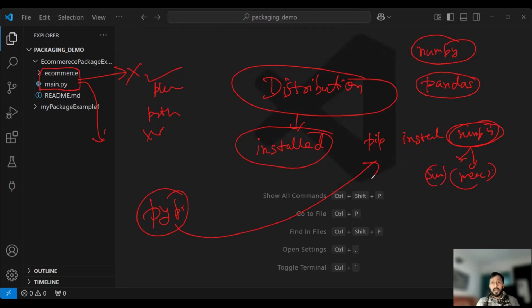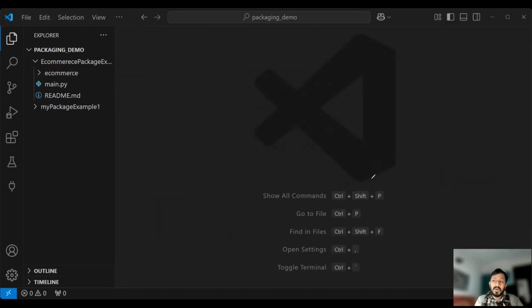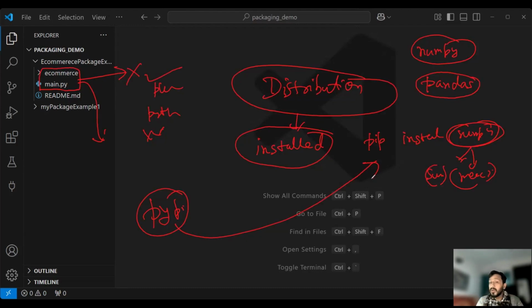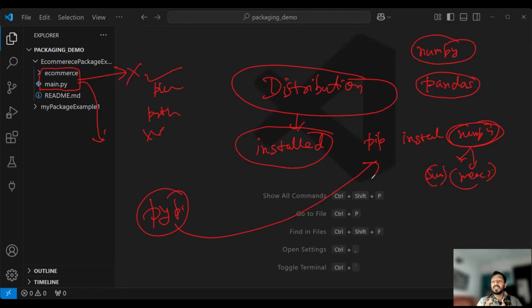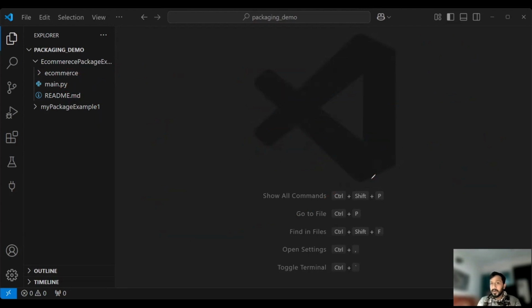Now, what is the PyPI repository? You can consider PyPI like the Play Store of mobile applications. If you have to install a mobile application, from where do you install it? You install it from the Play Store or App Store, right? Same way, PyPI is a repository in which all the Python modules are stored. Anyone can easily install modules from the PyPI repository. That we will explore later on, right?